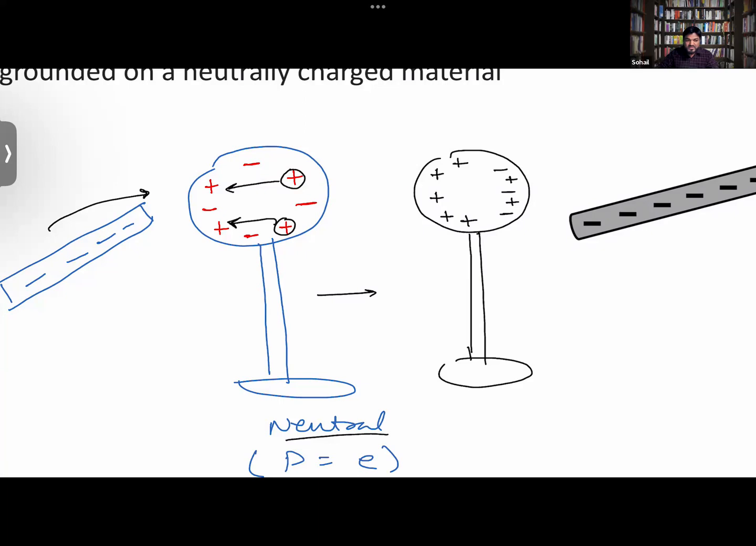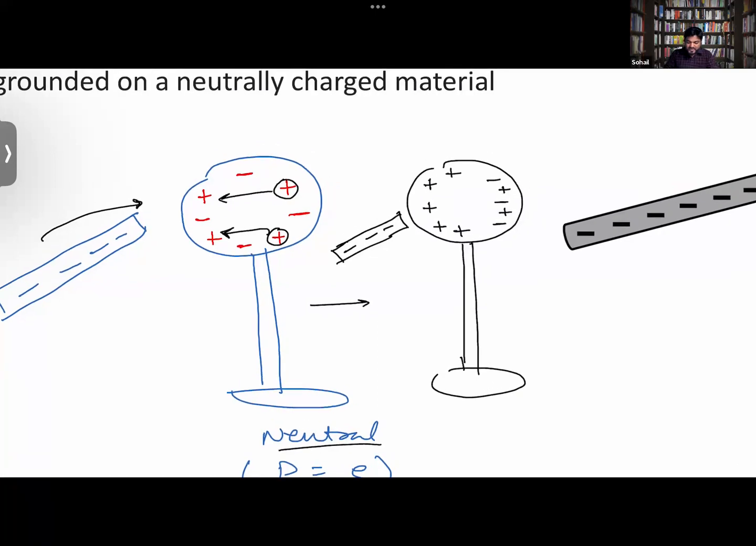Let me re-explain this. Basically, you have brought a negatively charged rod to a neutral object which earlier had an equal number of protons and electrons. It still has an equal number, but what has happened now? Now the positive charges have shifted towards this side, because you have introduced a negative body here. So that is how it basically happens.